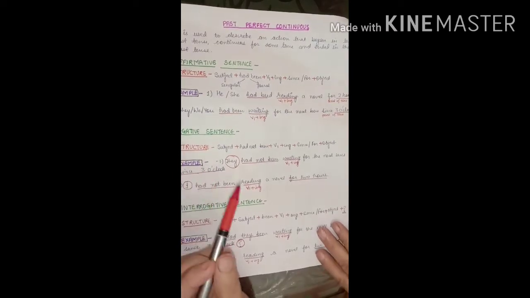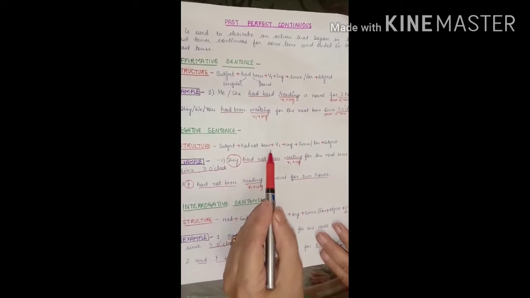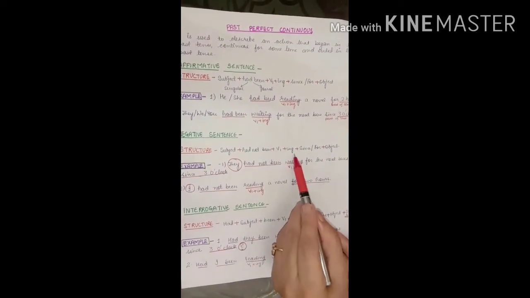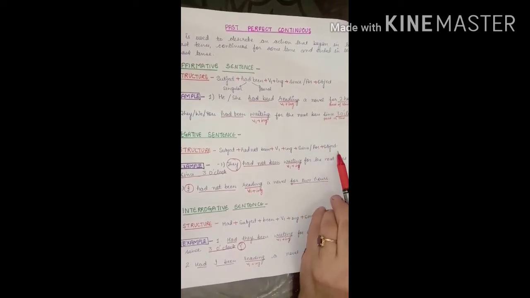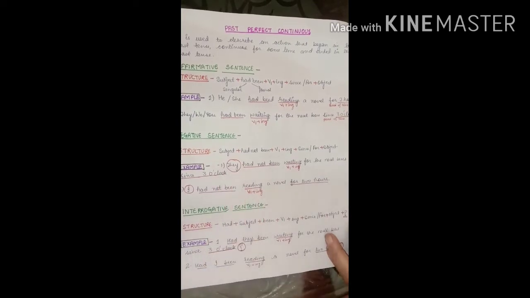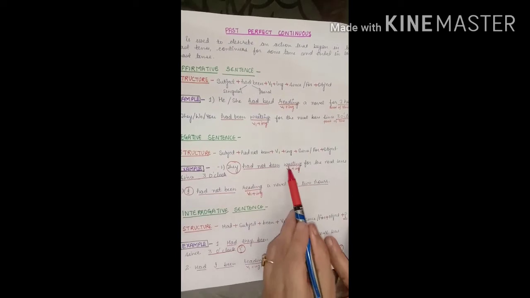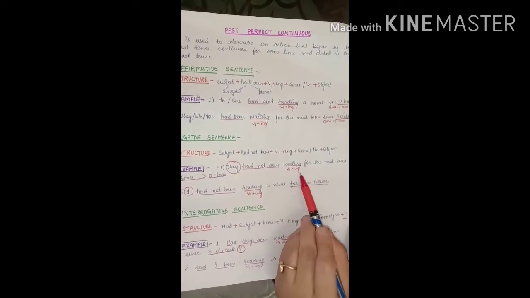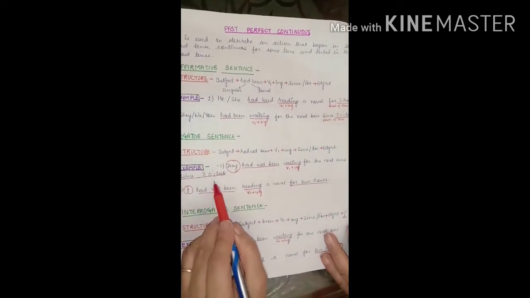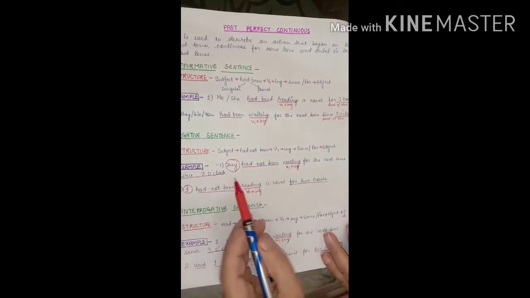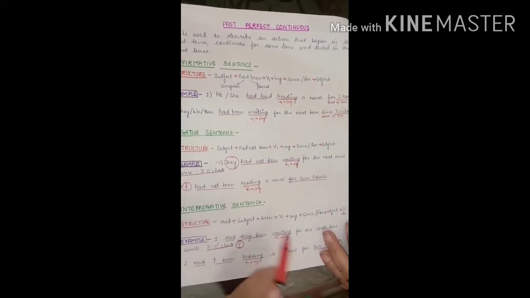Negative sentence. Structure. Subject had not been, first form of verb with ing, since and for according to the time given, and object. First example, they, it is plural subject. They had not been waiting, first form of verb with ing, for the next bus since 3 o'clock. It can also be for 3 hours. They had not been waiting for the next bus since 3 o'clock.